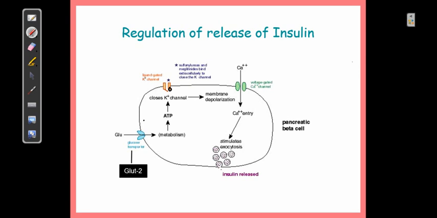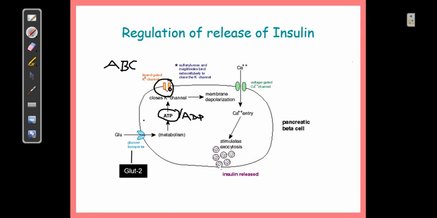These ATP binding cassettes on the potassium channel are sensitive to the concentration of ATP, so wherever the ATP ADP ratio is modified, the ion channel gets closed. So there is a closure of this ligand gated potassium ion channel, and the ligand that is important here is ATP.